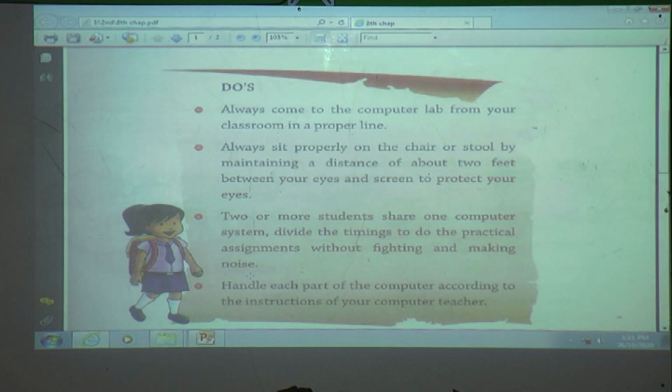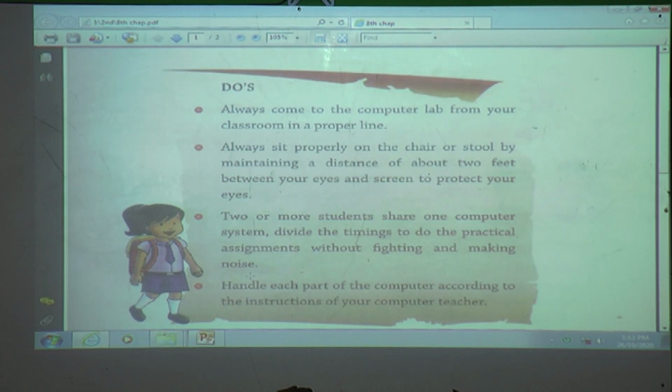Like that, if your friend's computer is not working or he or she doesn't have a computer, then how to help him? Yes, we must share the computer. But how to share the computer? By sharing the parts? No, not sharing the parts. Then how to share the computer?